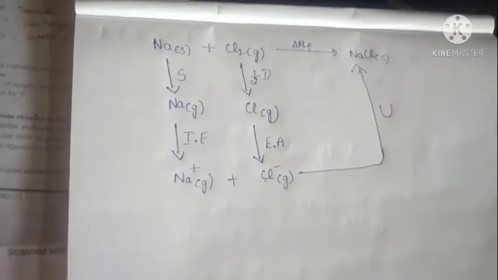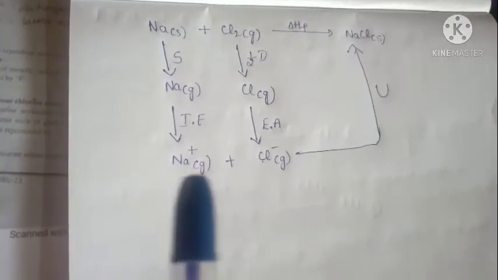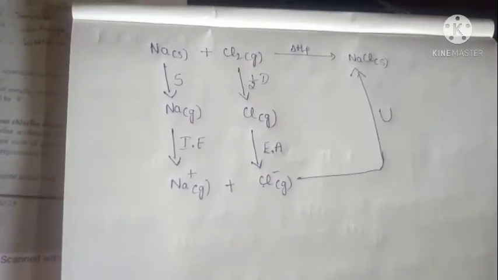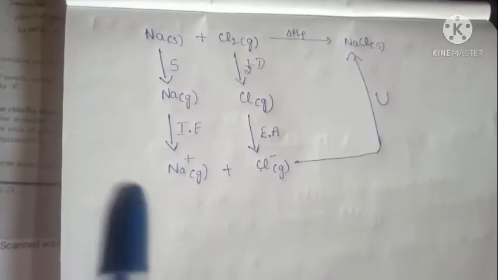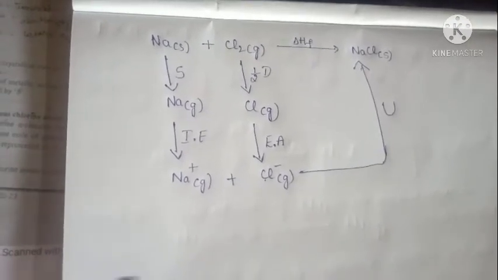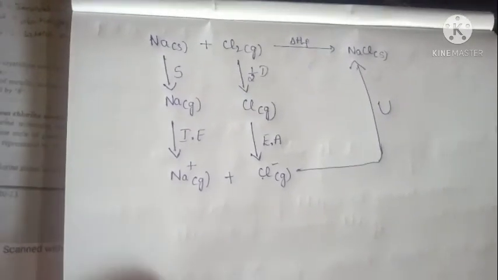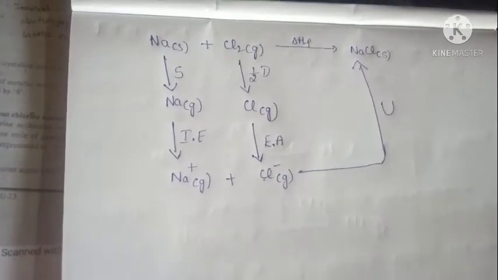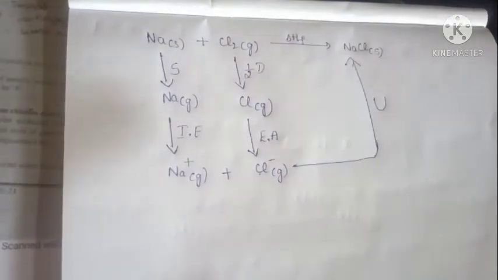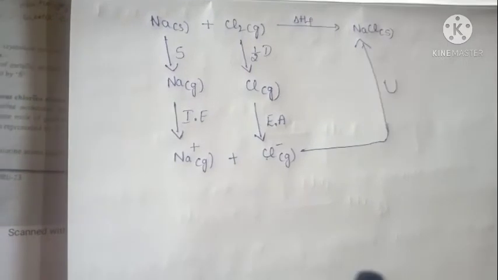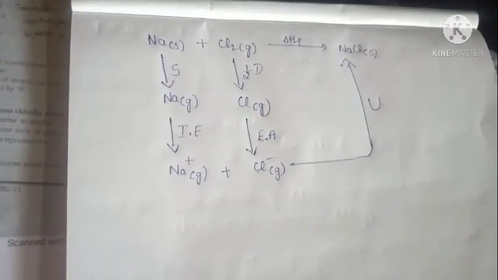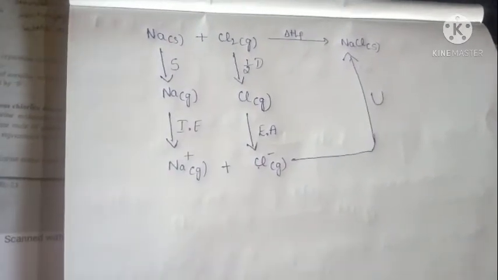In the examination you have to write this also. Here sodium in the elemental state, sodium and chlorine, gives NaCl. Sodium should be converted to the gaseous state, that energy is called sublimation energy. The second step is chlorine converted to chlorine atoms.